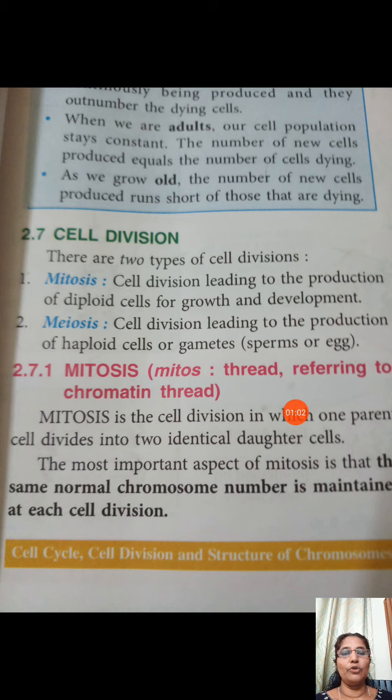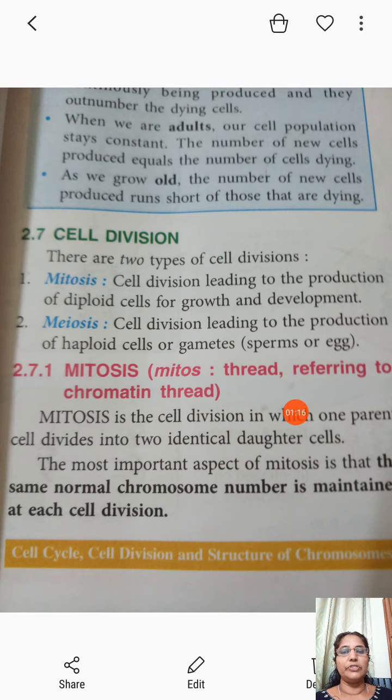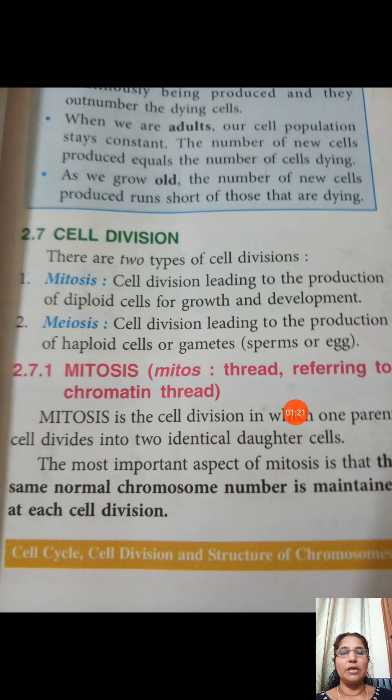We know that in human beings we have 23 pairs of chromosomes in our cells. That is, 46 is the number of chromosomes in human cells. After the cell division, each daughter cell will have the same chromosome number. That is, in all the body cells of an organism, 46 will be the chromosome number. Then meiosis is the kind of cell division that occurs inside the reproductive organs of living things.